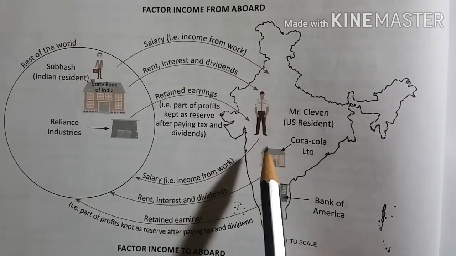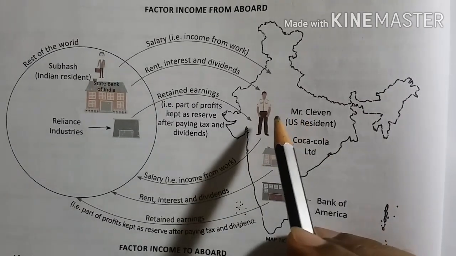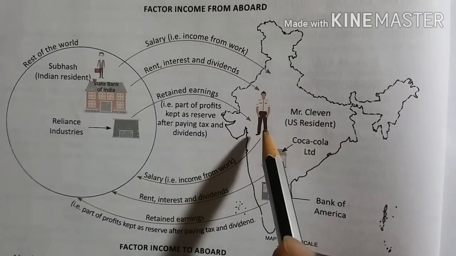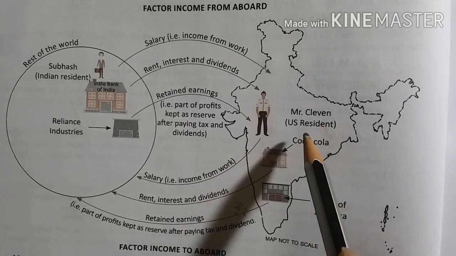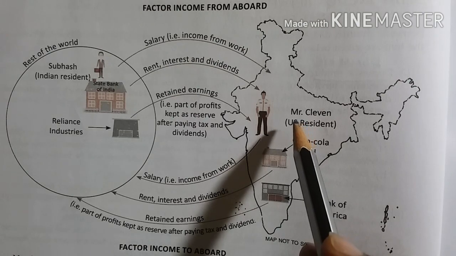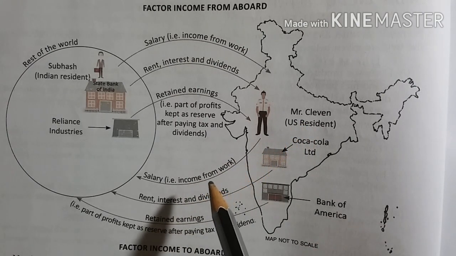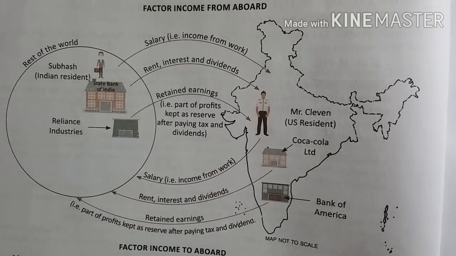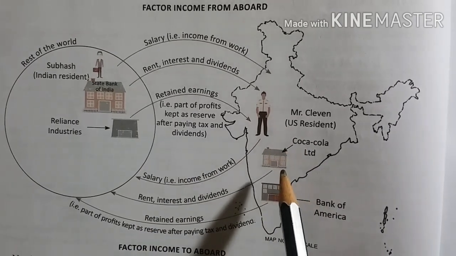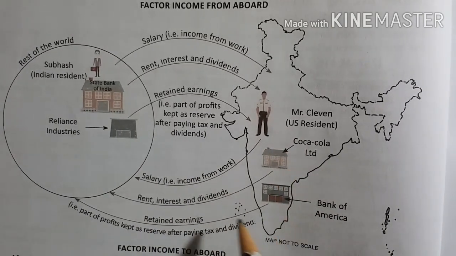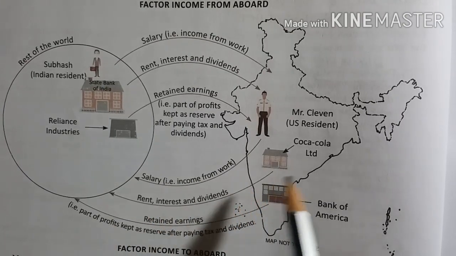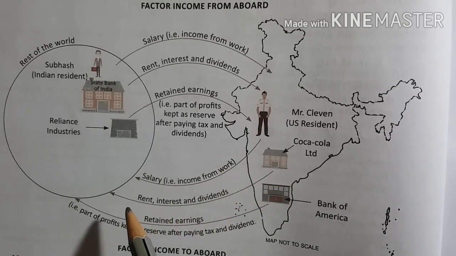Similarly, it will happen to people who are residents of another country. Suppose this person is a US resident but working in India for 1 month. Suppose he is an engineer from an American company, coming to India for some work, earning and going back to his country. So it will be factor income to abroad. Similarly, if any foreign national has property in India, he will be earning rent, interest and dividend, and going back to that particular country.